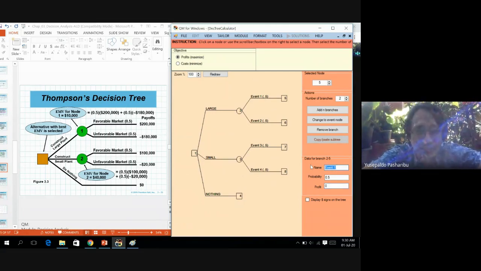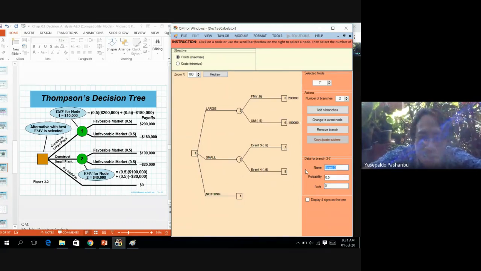The first one is the favorable market. Probability is 0.5, and the profit is 200,000. For the unfavorable market, the probability is 0.5, but the profit is minus because we actually lost.